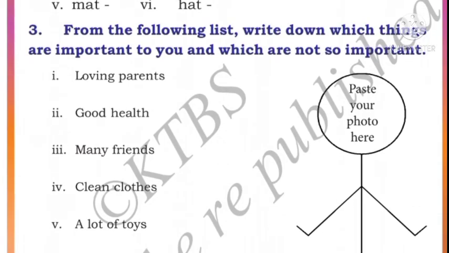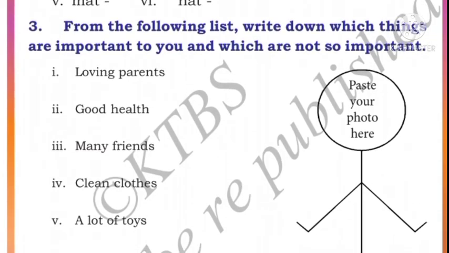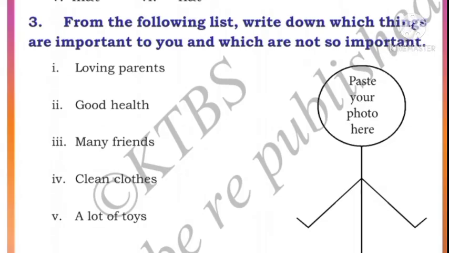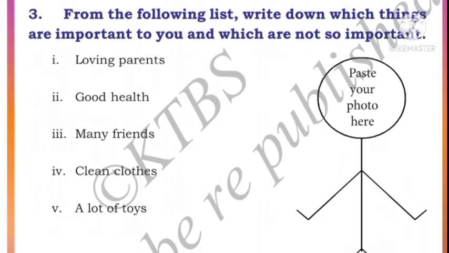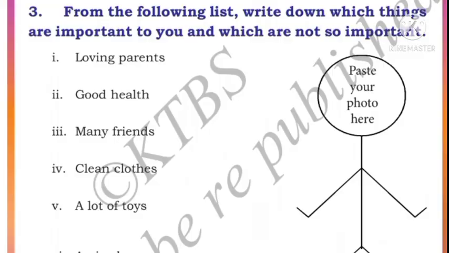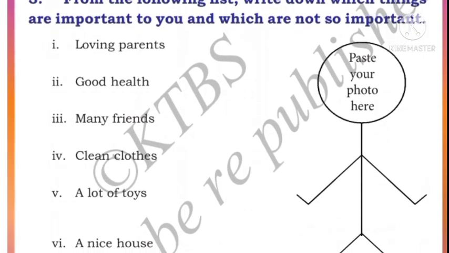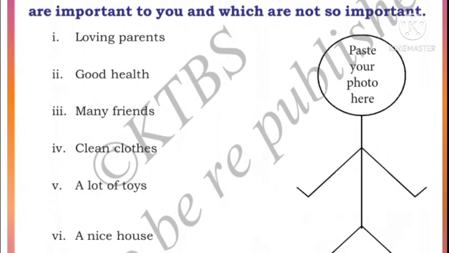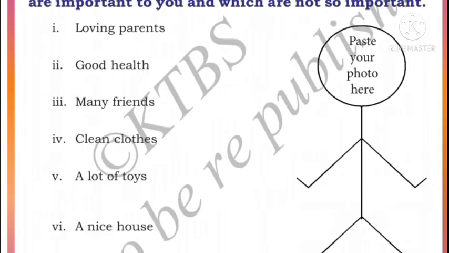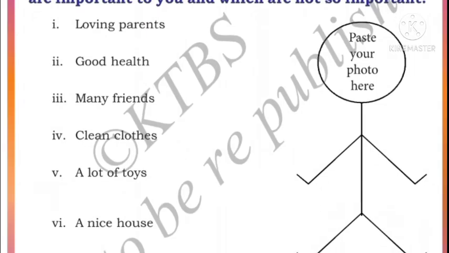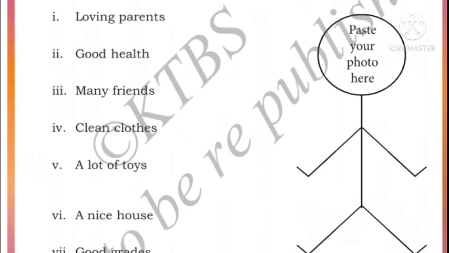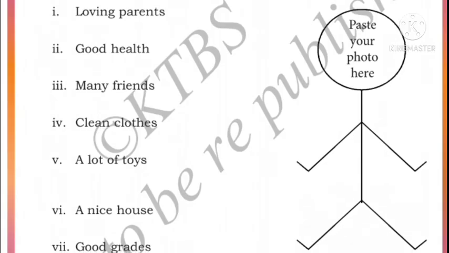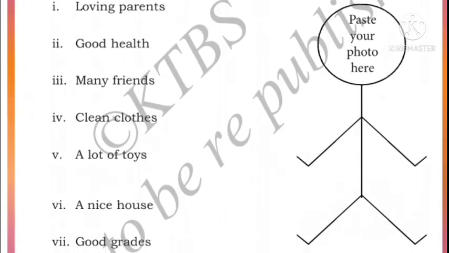And which thing is important for you? Loving parents? Yes, it is important. Good health? Yes, that is also important. Many friends? Not important, right? If you have one or two friends also, it is okay for you. Clean clothes? Yes, clean clothes are also important. A lot of toys? No, it is not important. A lot of toys are not important.